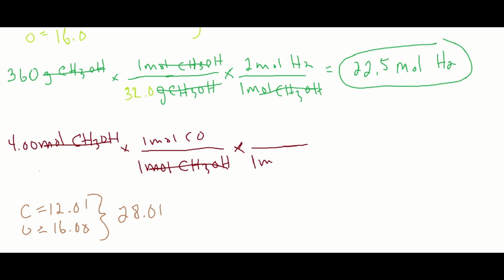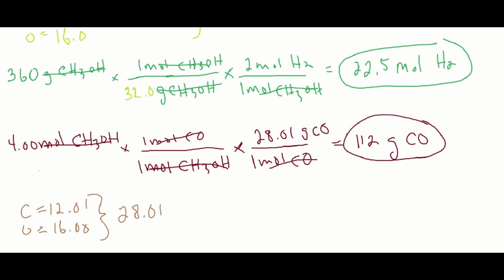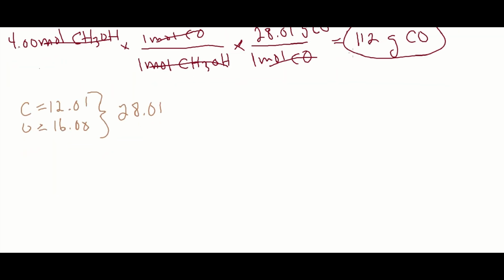All right, so we need moles of carbon monoxide on the bottom, and then 28.01 grams of carbon monoxide on the top. That way moles cancels out, we're left with grams. Punch these numbers in a calculator. 4 times 28 is 112. 3 sig figs is what we need anyway, so we don't need anything more than that. Grams of carbon monoxide.